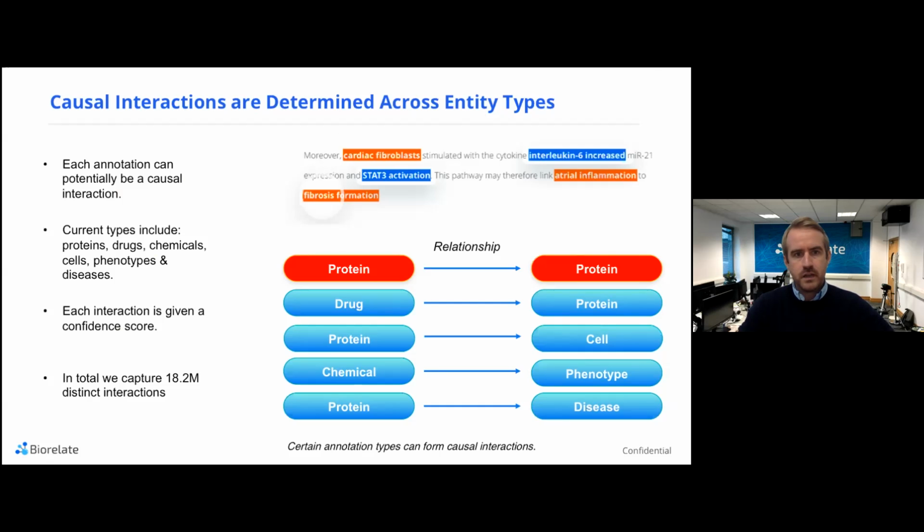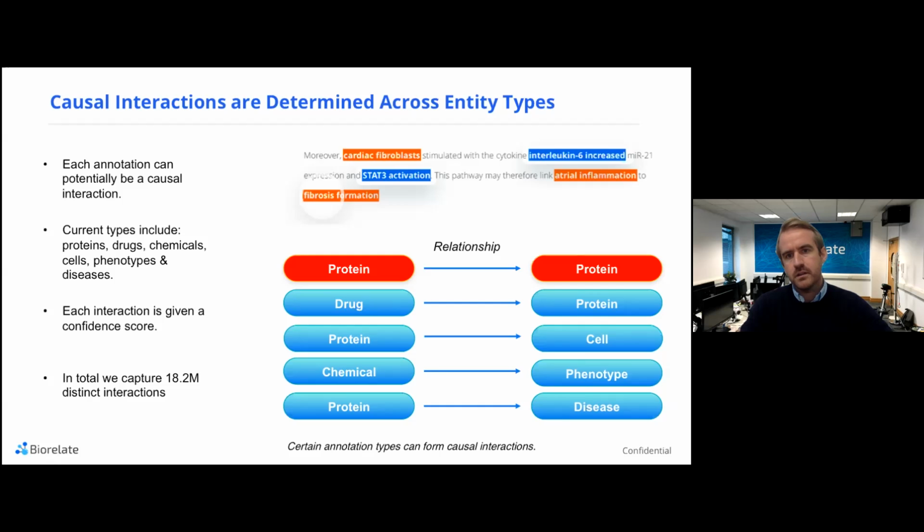And it's also able to capture these in context. So you have some of the themes mentioned around that, which are cardiac fibroblasts, atrial inflammation, and fibrosis formation. This context is really important for helping us understand how these different causal interactions have been documented as evidence.